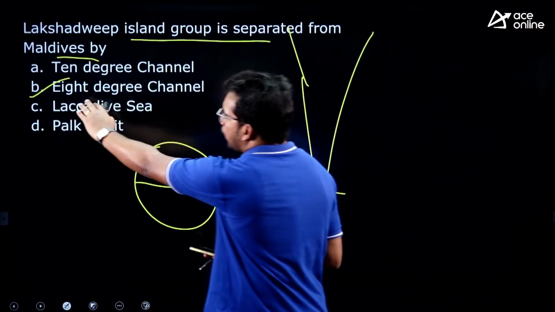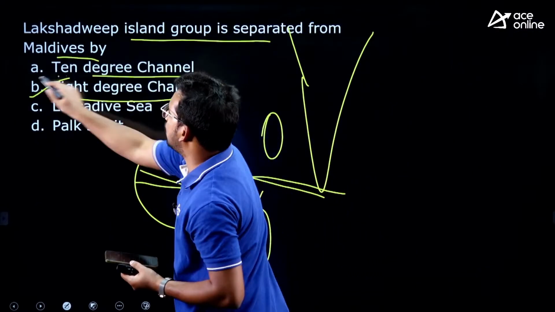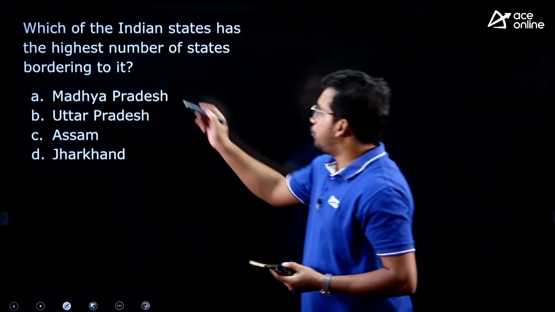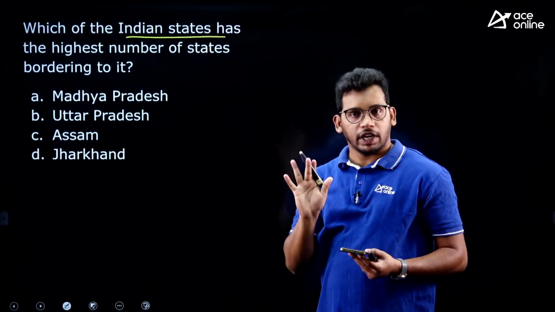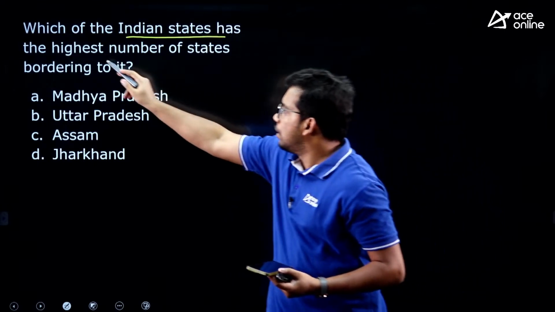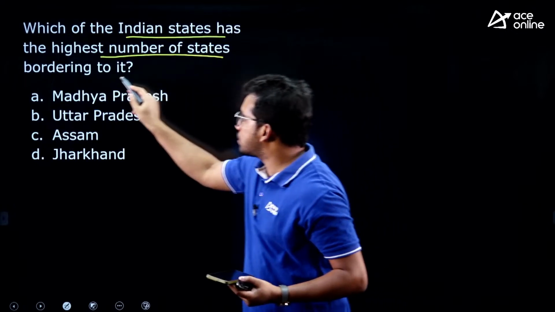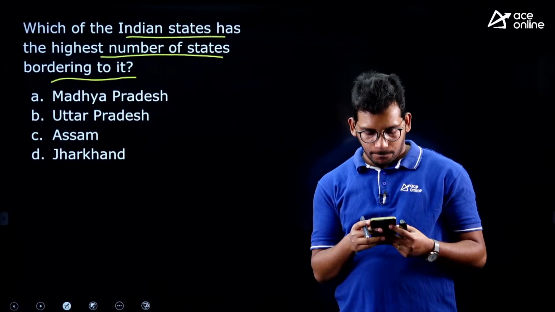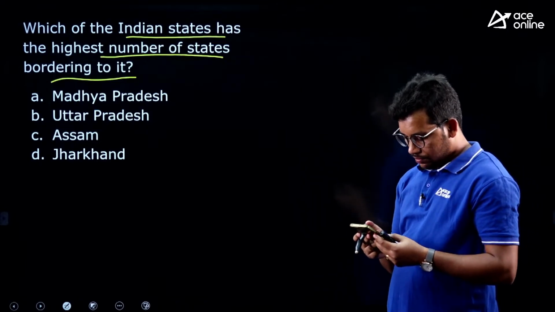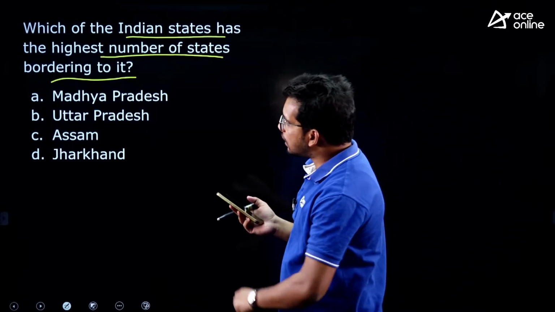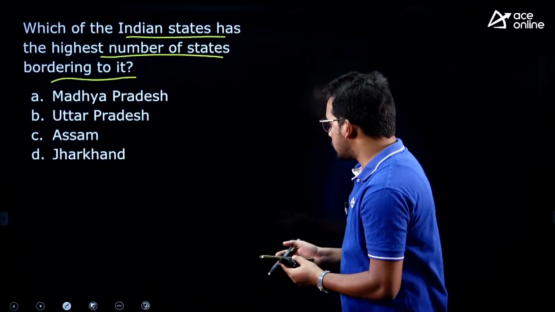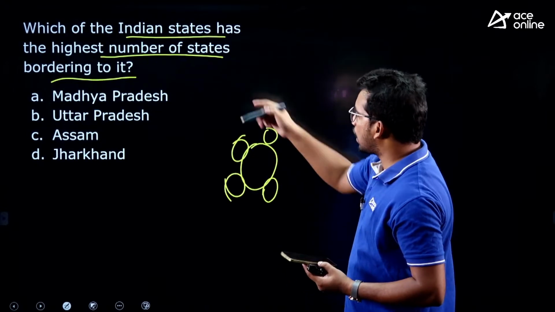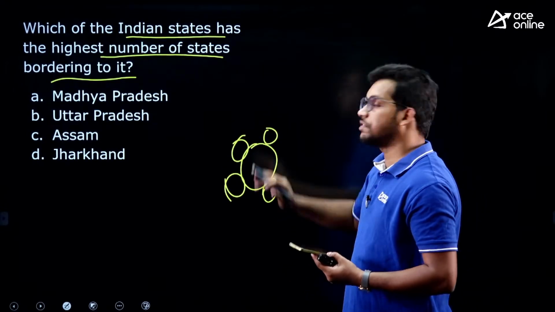Okay. So that is about Lakshadweep. It is the 8 degree channel, a very important question, many times asked in the exam, right. Next question: among the Indian states that we have, 28, 29 states, which state has the highest number of states bordering it? Anyone? Can anyone answer this question? That means, for example, if there is the state of Andhra Pradesh, how many states are bordering it? So they are asking which state has the highest boundaries with other states.